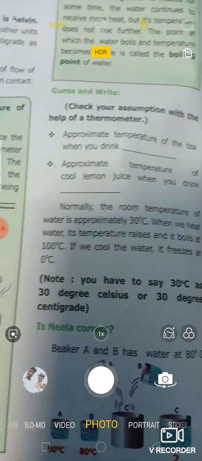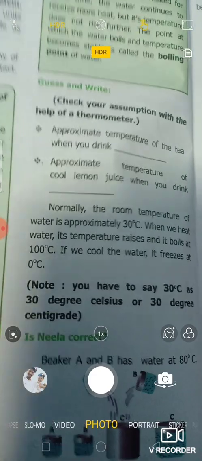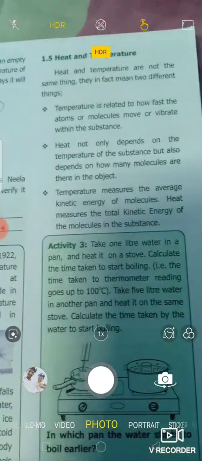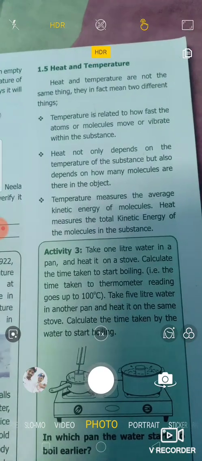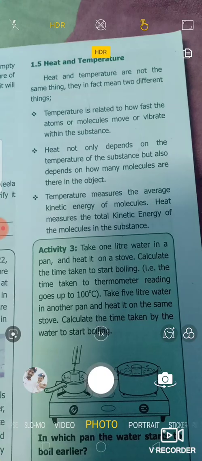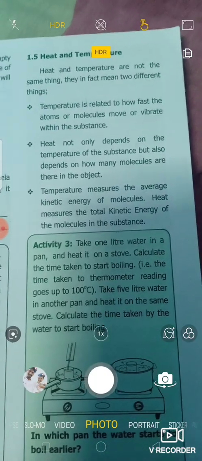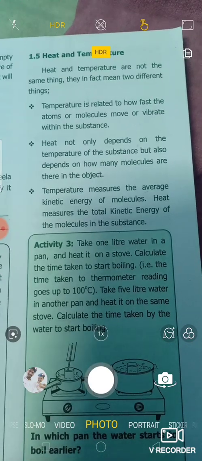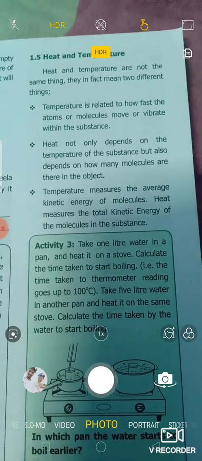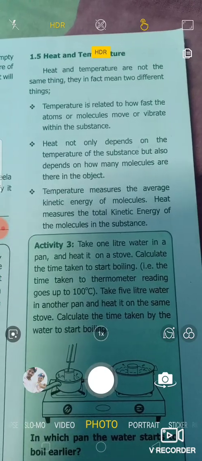Next, we need to see the difference between temperature and heat. Heat and temperature are not the same thing. They in fact mean two different things. Temperature is related to how fast the atoms and molecules move or vibrate within the substance. Heat not only depends on the temperature of the substance, but also depends on how many molecules are there in the object.